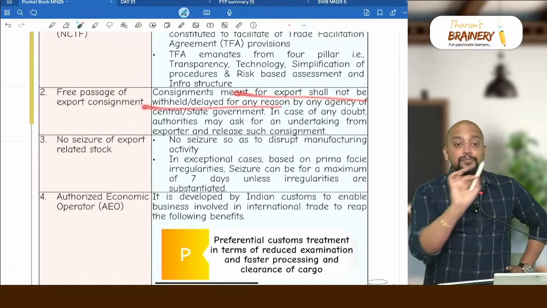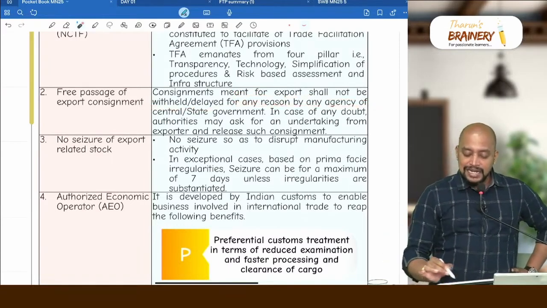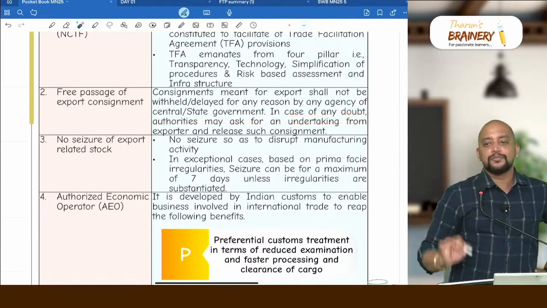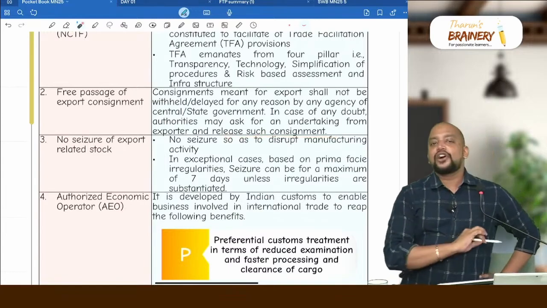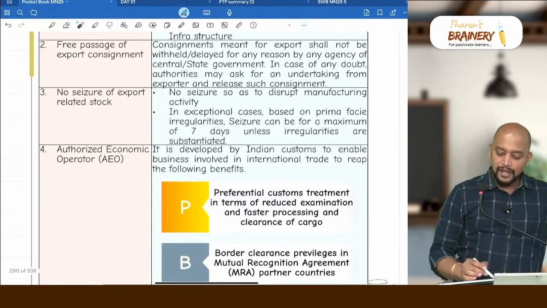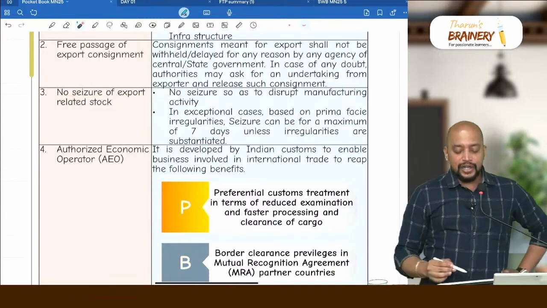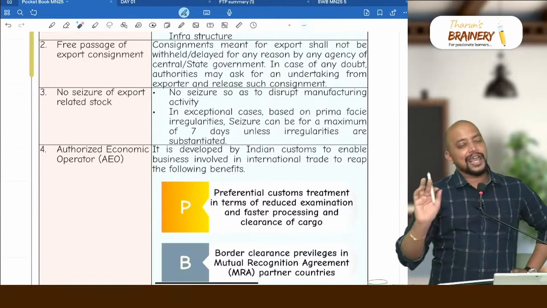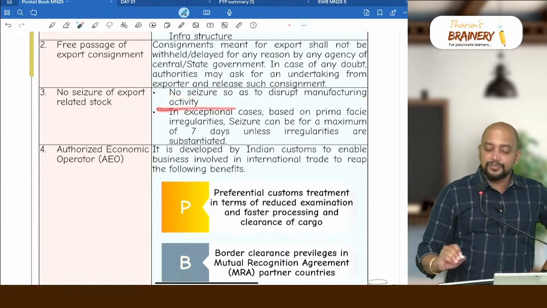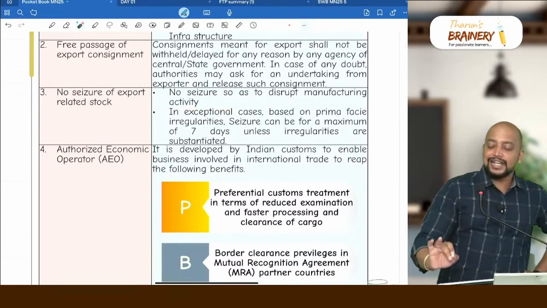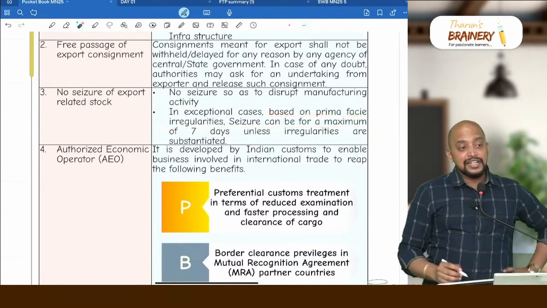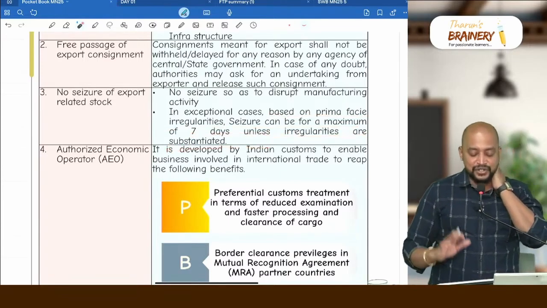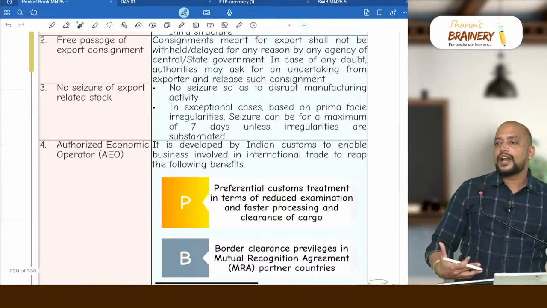Consignment meant for export shall not be withheld or delayed for any reason by any agency of central or state government. In case of any doubt, authorities may ask for an undertaking from the exporter and release such consignment. They will not delay the export consignment. Then no seizure of export related stock. Suppose if there is any stock which is unaccounted also, it's okay. E-waybill not proper, it's okay, fine. No seizure so as to disrupt the manufacturing activity. In exceptional cases, based on prima facie irregularities, seizure can be done, that too for a maximum period of 7 days unless irregularities are substantiated. So this is like giving support for export goods.